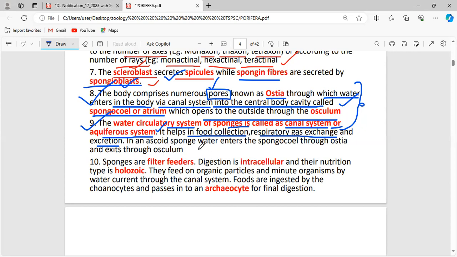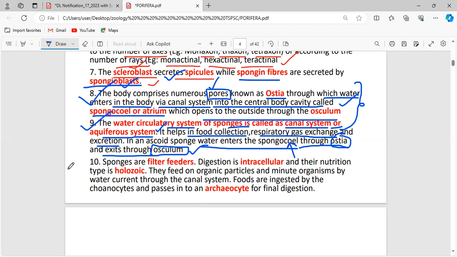Okay, in all the types of canal system, the water enters the spongocoel. The water reaches the spongocoel, or the central body cavity, through the ostia. Via these ostia, the water reaches the central body cavity, and the water has to exit, and that is done through the osculum. Okay, just remember the technical terms. What is ostia? What is osculum? What is spongocoel? And this canal system is also called the aquiferous system.